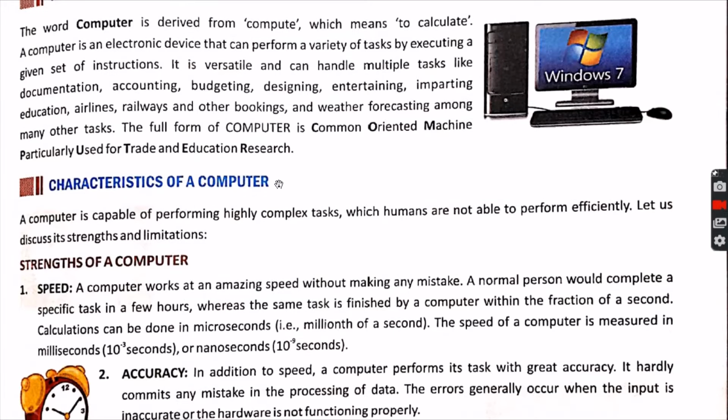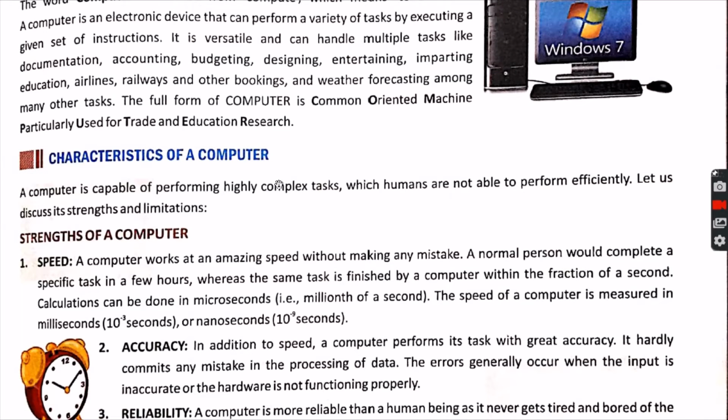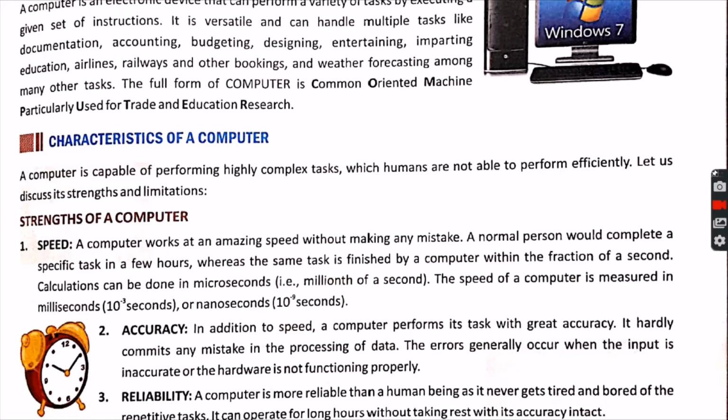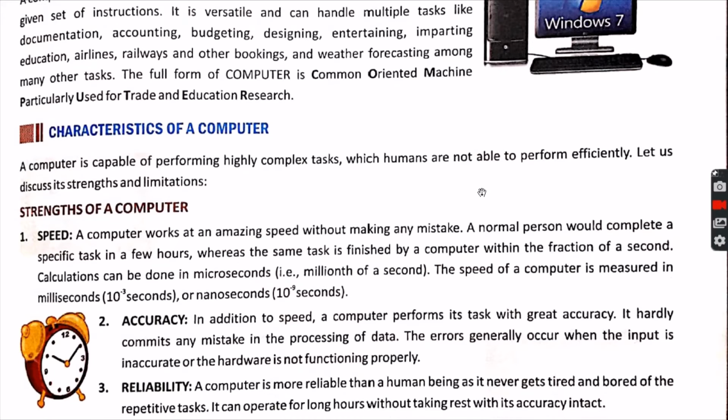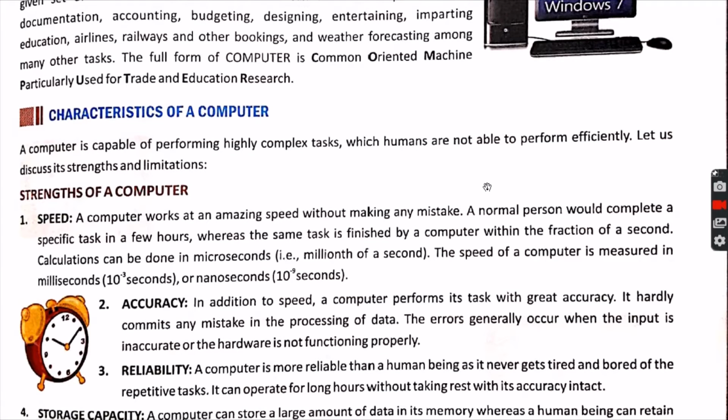Now let us see what are the different characteristics of computer. A computer is capable of performing highly complex tasks which humans are not able to perform efficiently. These are the things which make computer better than human beings.